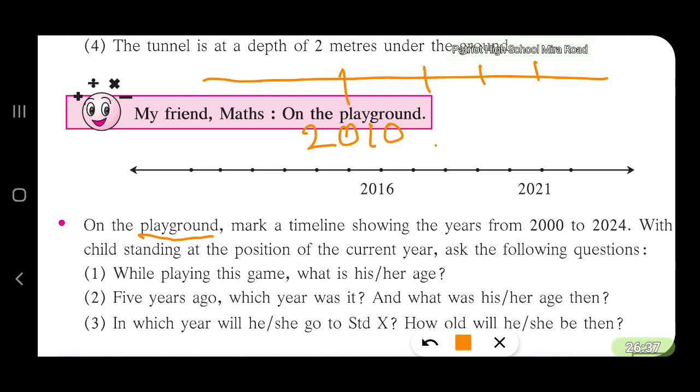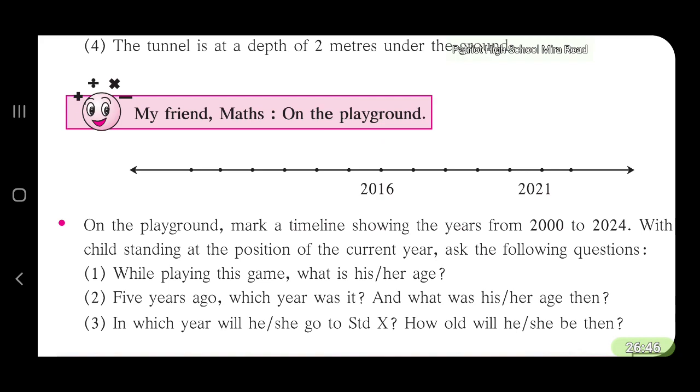You go on marking up to 2021. Now you ask your friend to stand anywhere. Suppose your friend stands here, this is his year of birth. So this is 15, 14, 13, 12, 11. So this is 2011.